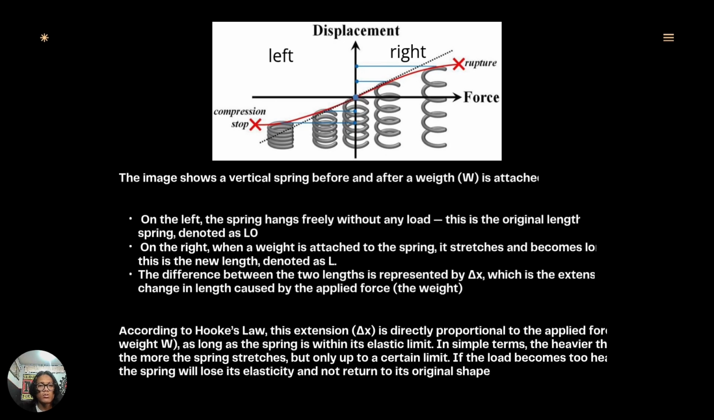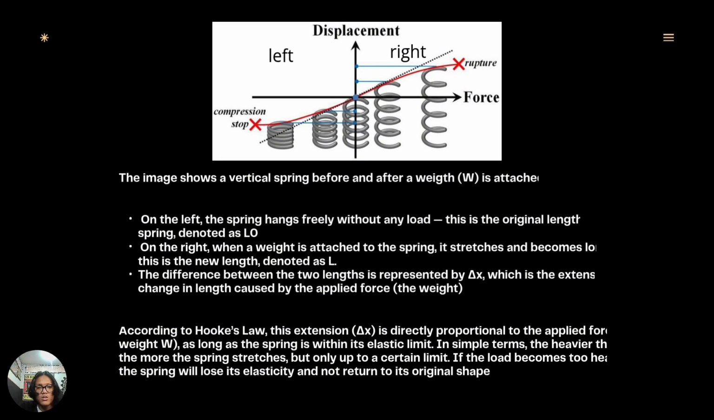The image shows a vertical spring before and after a weight, or W, is attached to it. We can see on the left, the spring hangs freely without any load. This is the original length of the spring, denoted as L0. Second, on the right, when a weight is attached to the spring, it stretches and becomes longer. This is the new length, denoted as L.